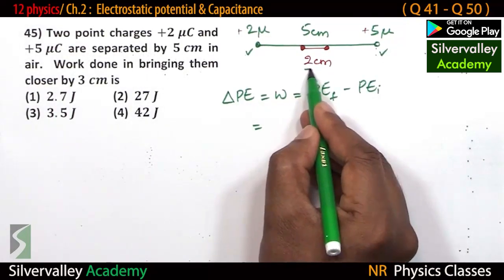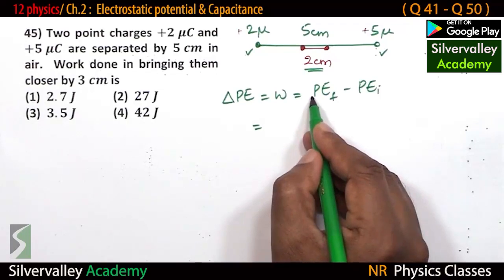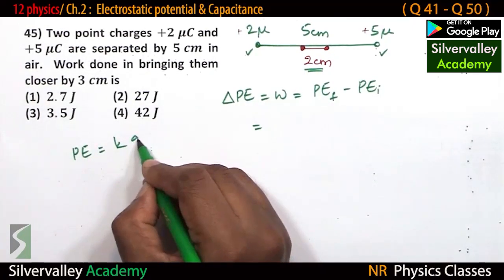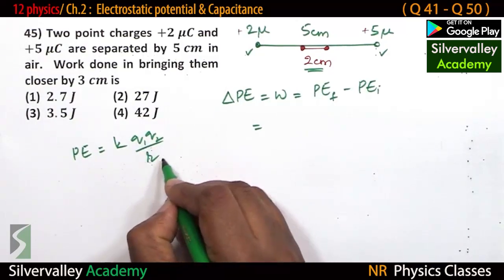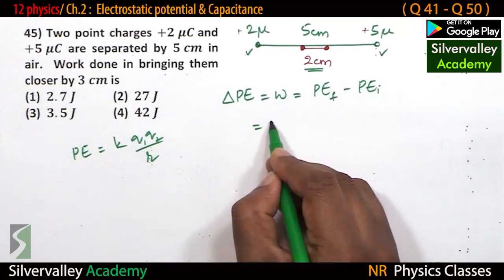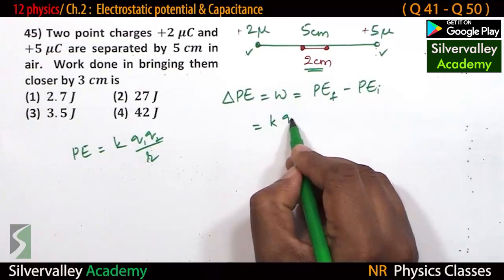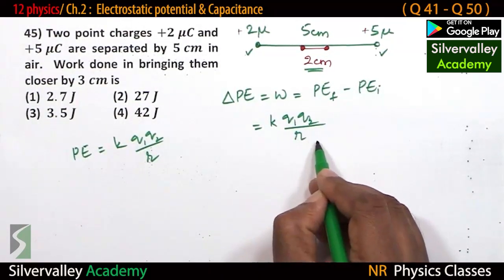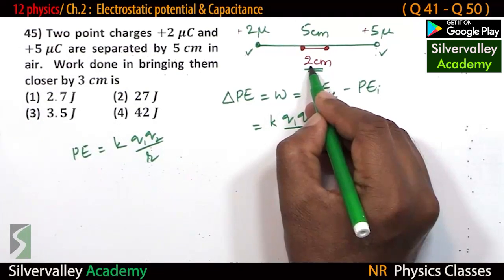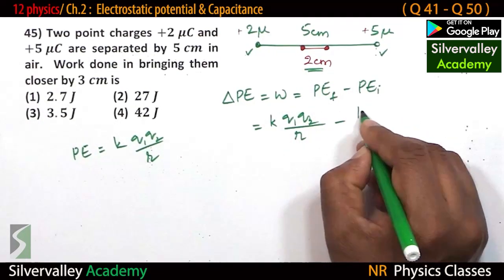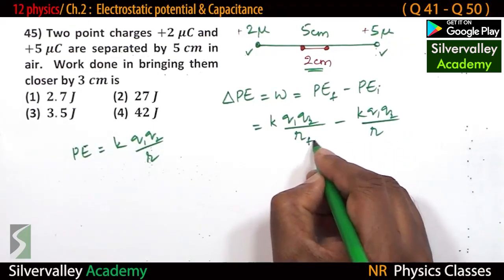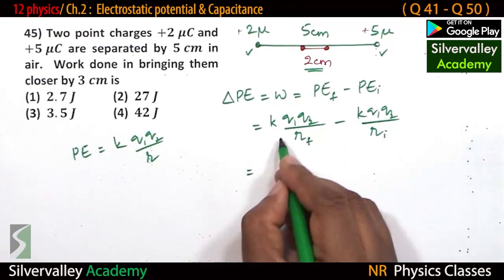Final is at a distance of 2 centimeter. Potential energy of a system of two charges means constant Q1 Q2 by R. So constant Q1 Q2 by R final, which is 2 centimeter, minus constant Q1 Q2 by R initial. This is final and this is initial.